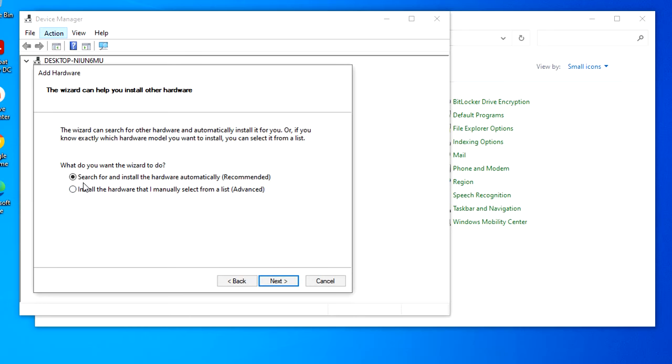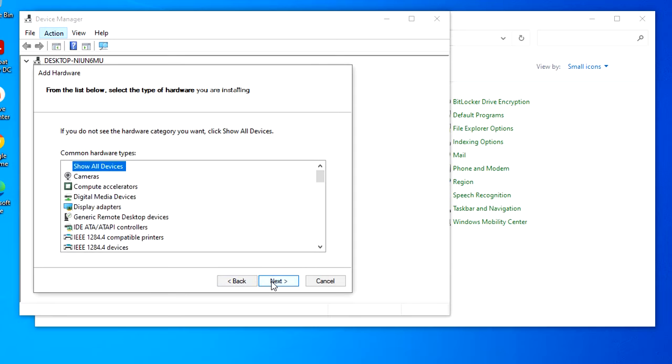If you choose Search for and install the hardware automatically, then you must connect first the device before performing this option. If you choose to manually select your hardware from a list, you will be presented with a full list of all the main device types that are available in the driver store. What happens from here will vary depending on what device category you choose.